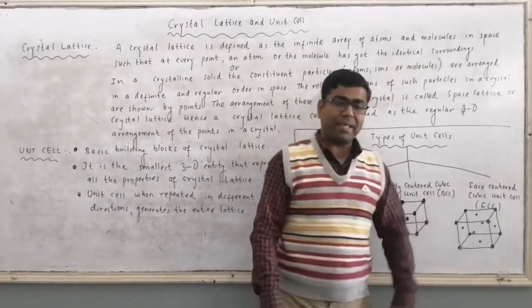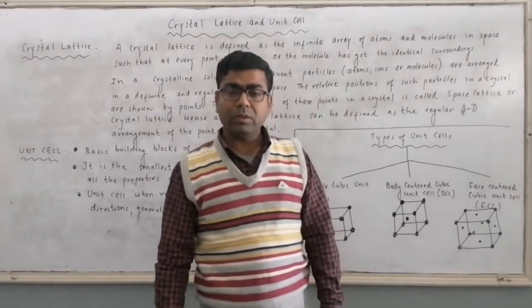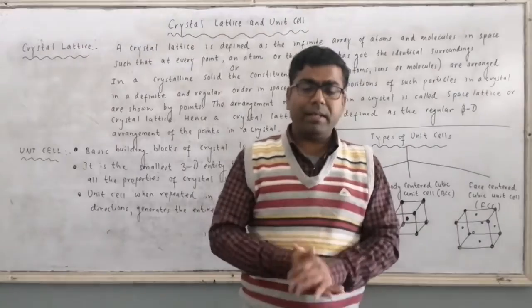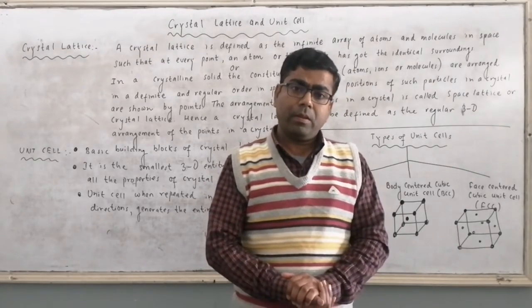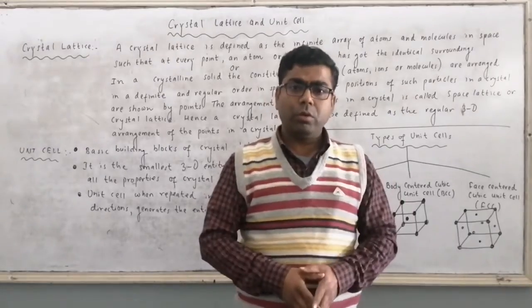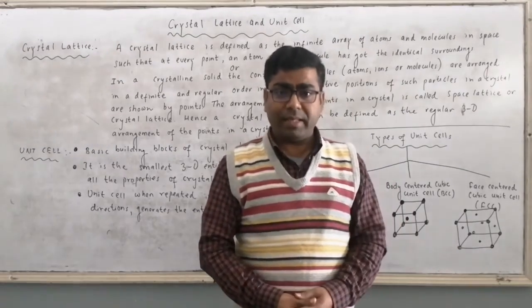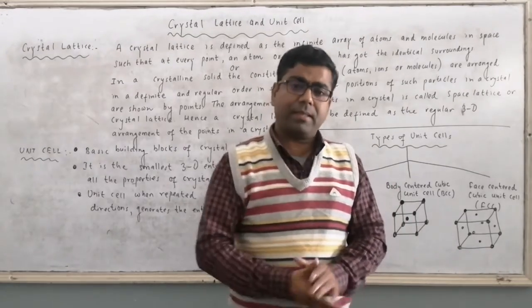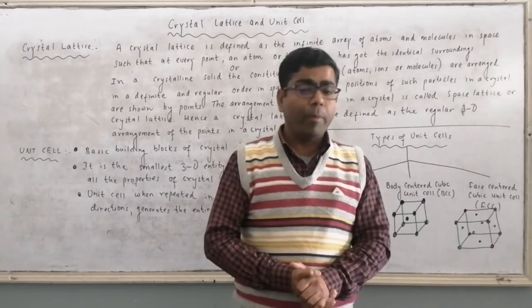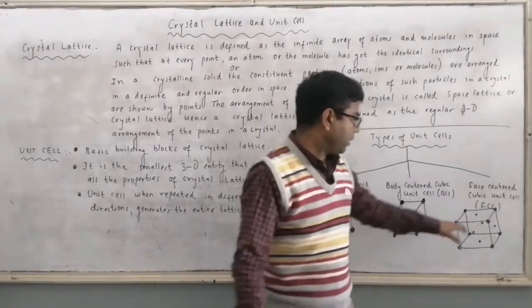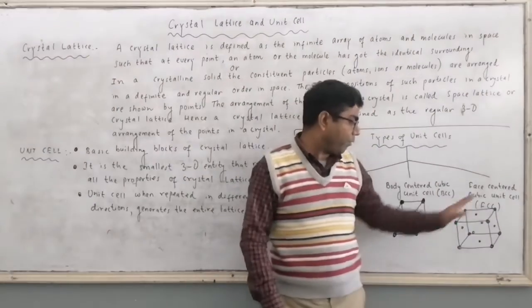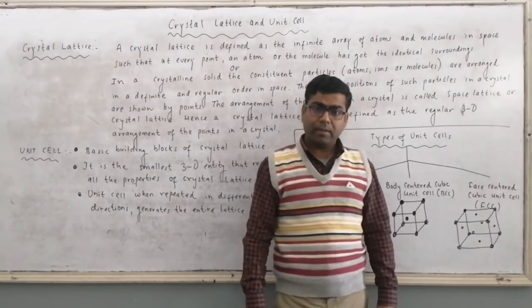Then if we talk about face centered cubic unit cell, the atoms which are present at the center of the face contribute 1 by 2 to the particular unit cell. It means we can say a face is a common point for 2 unit cells. From this face, we can have 1 more unit cell.